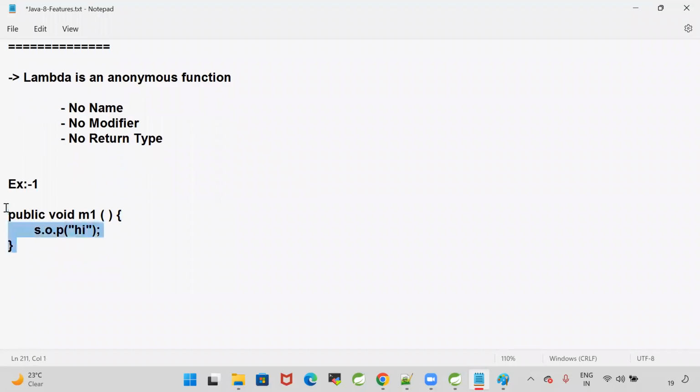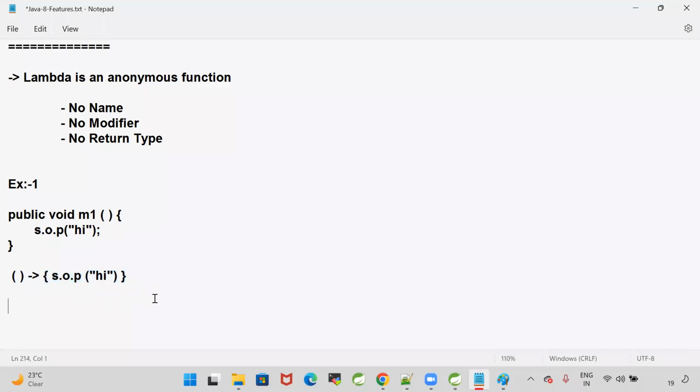System.out.println of hi, we are writing like this. So if I want to convert this into lambda, I can write like this. Curly braces represent a body. Inside the body, System.out.println of hi. If you observe, this is representing my lambda input. The arrow represents the lambda body. We write the lambda body in the curly braces.